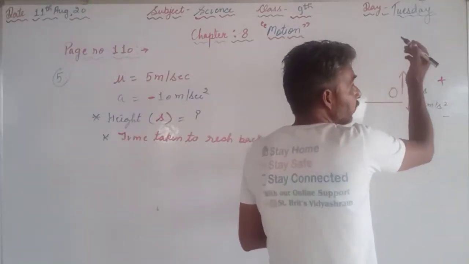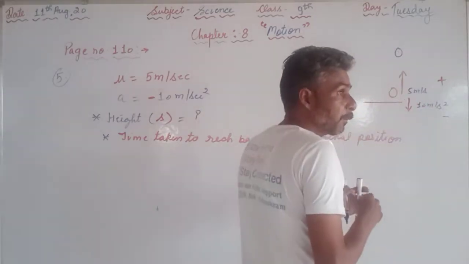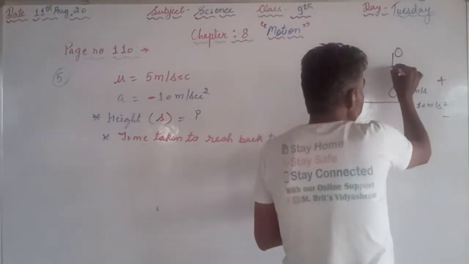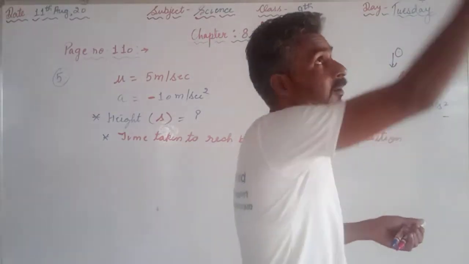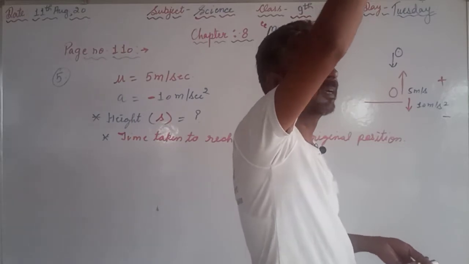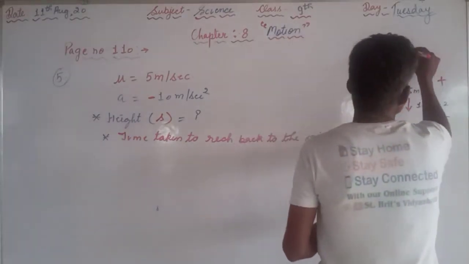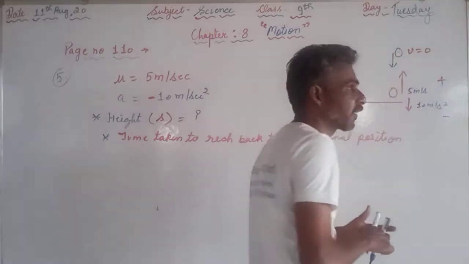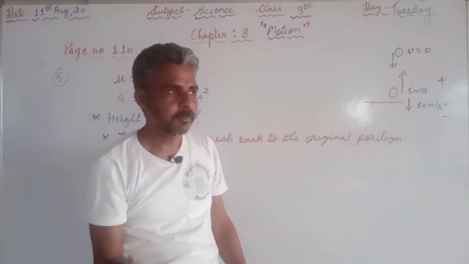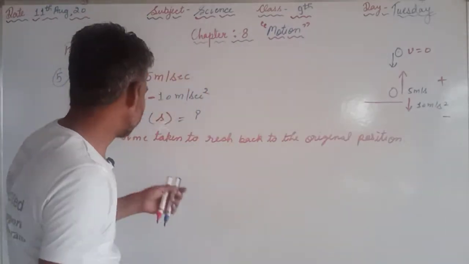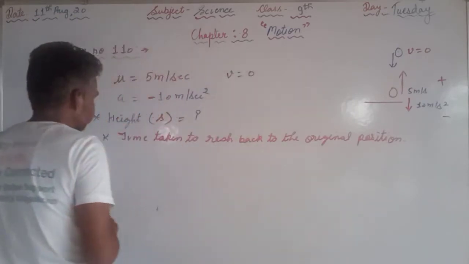Maximum height attained. So maximum height, suppose here. After reaching the maximum height, the stone will come downwards. As you can throw one stone vertically upward, after reaching the maximum height, it will again come downwards. At the maximum height, the final velocity will be 0 for a fraction of seconds. The stone will stop, again it will come down. So the final velocity is 0, v is 0.